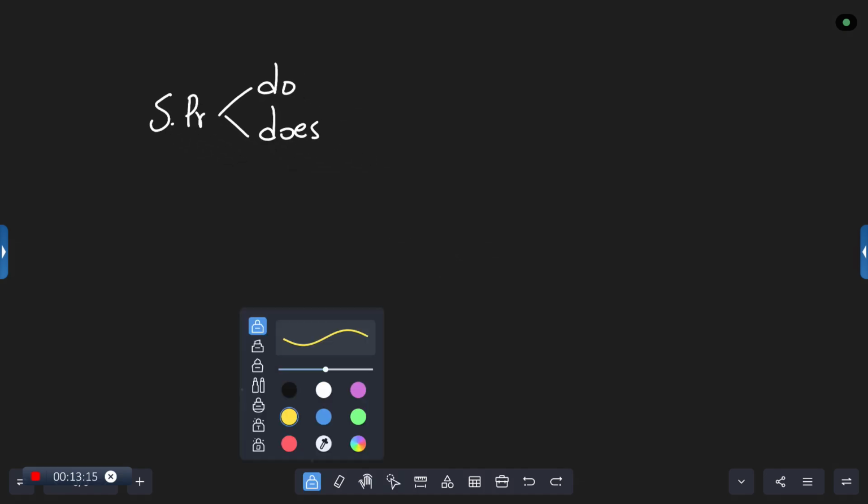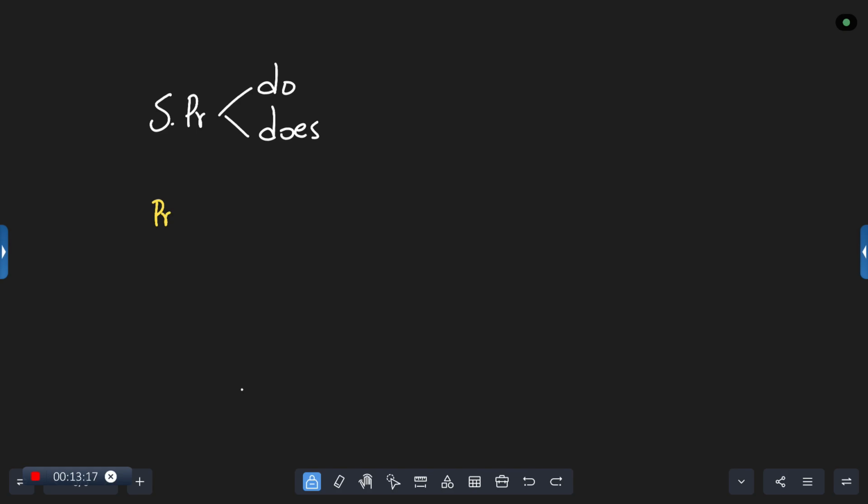Now, in case we are using present continuous, how are we going to change the sentences from affirmative to negative, negative to contracted, and all those things? We have am, we have is, we have are. You all remember for present continuous, the helping verb that we are using from the be form is am, is, and are. So these things only are used for the sake of making negative.